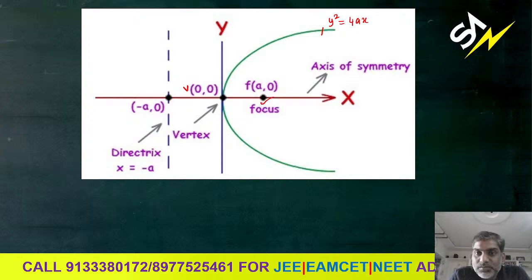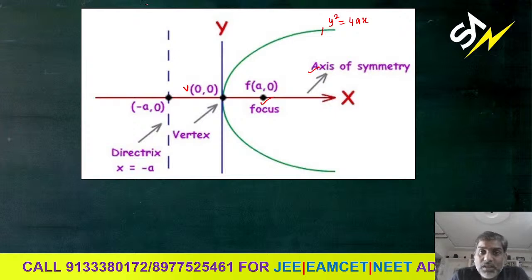And next one is the x-axis. You see this x-axis divides the parabola into exactly two identical halves. That is the reason we call this the axis of symmetry. And the next one, x equal to negative a, the line at a distance of a units to the left side of the vertex, is nothing but the directrix. The equation of the directrix is x is equal to negative a.